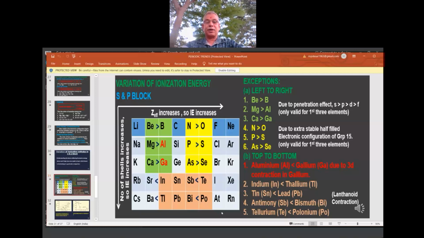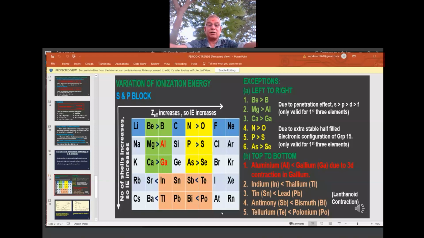First group, second group, then directly the 13th group, because in between the d block is there. Boron 13, carbon 14, nitrogen 15, oxygen 16, fluorine 17, and the last one, neon, 18th group. These two are called representative elements, s and p blocks. What is the impact on IE in these two blocks?